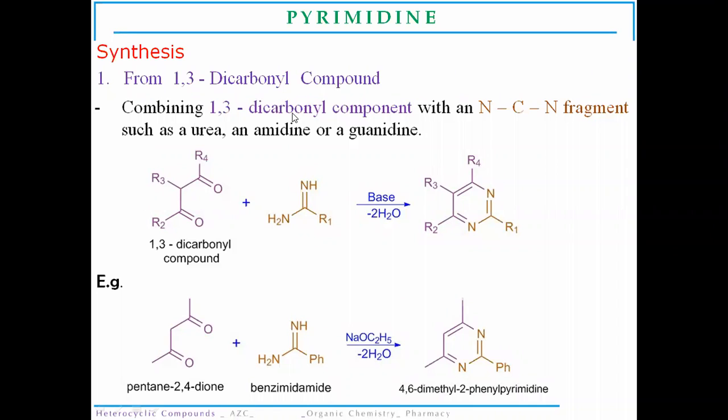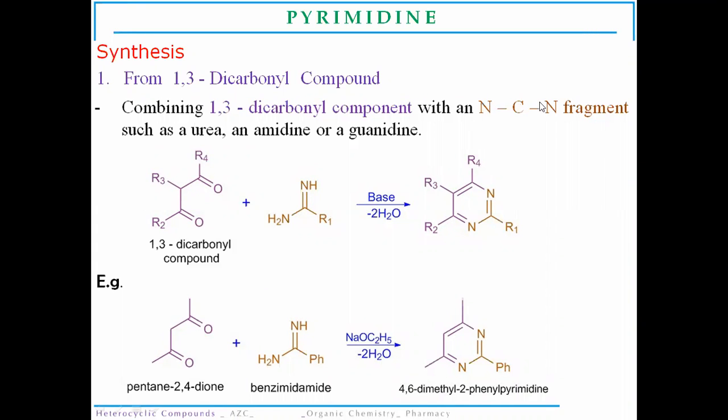Now, we combine this 1,3 dicarbonyl compound with an NCN fragment, that is, we can use urea or amidine type of compounds, or guanidine, in which the NCN type of fragment must be present.